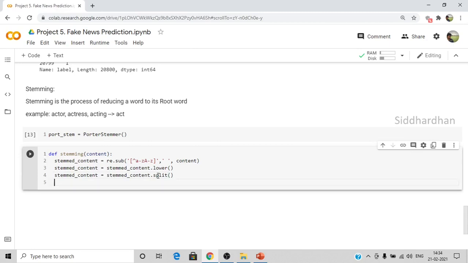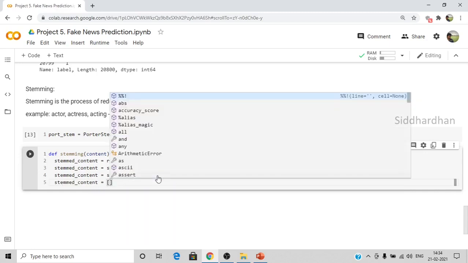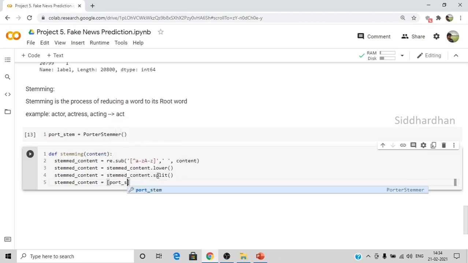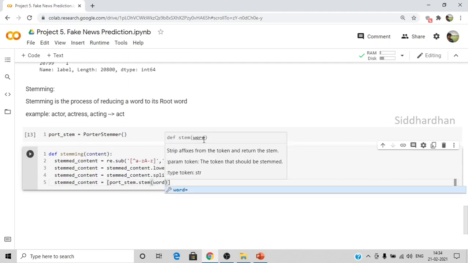And then stemmed content is equal to port stem. This is the Porter stemmer function we have loaded here. So port stem dot stem for word.